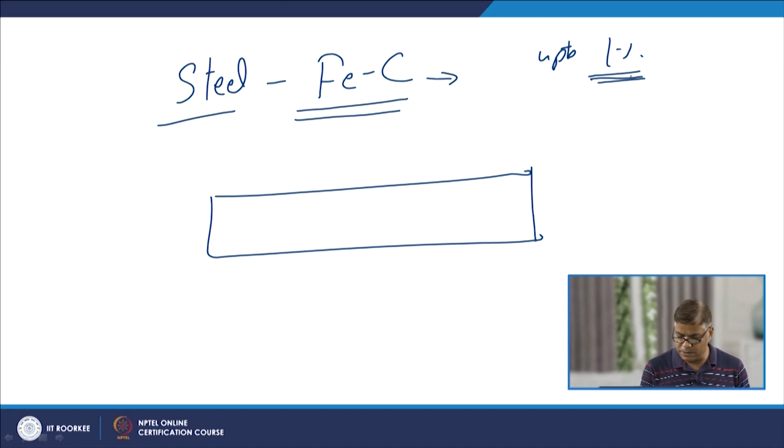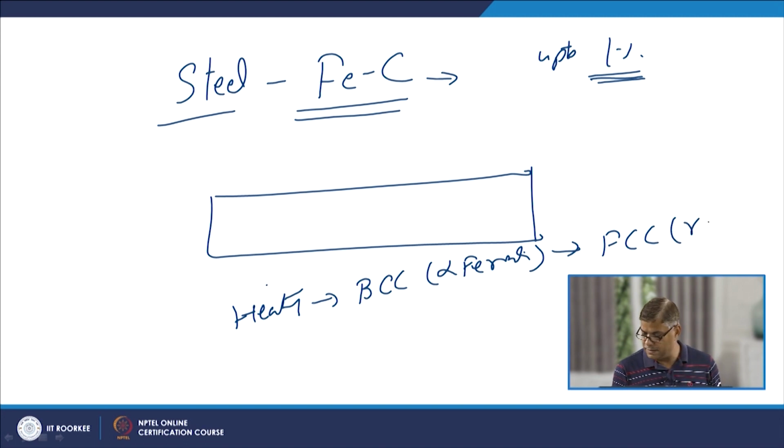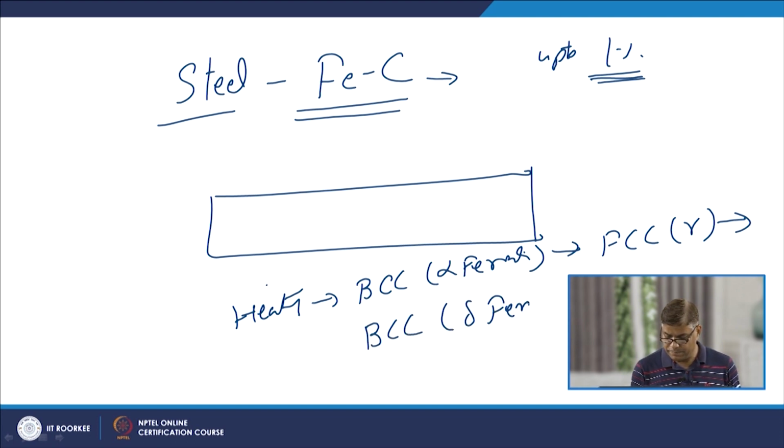And the steel having carbon up to 1%, the simple carbon steel, when it is subjected to heating, either for melting or during the welding: initially the steel which is having the BCC crystal structure in case of the alpha ferrite will be converted to the FCC crystal structure in form of the austenite, and then further heating will lead to the formation of BCC delta ferrite in case of the very low carbon steels, and thereafter as per the cooling rate different phases can be formed.